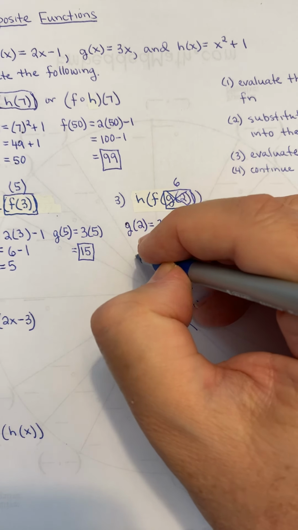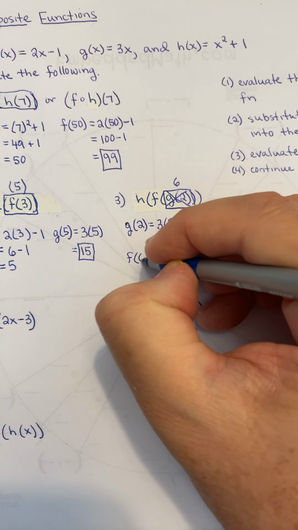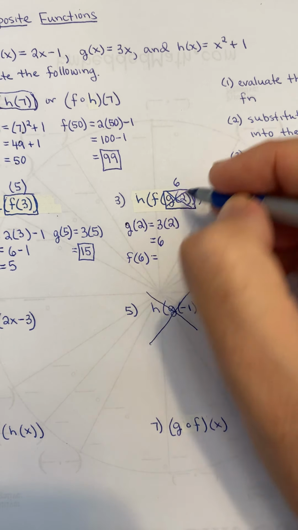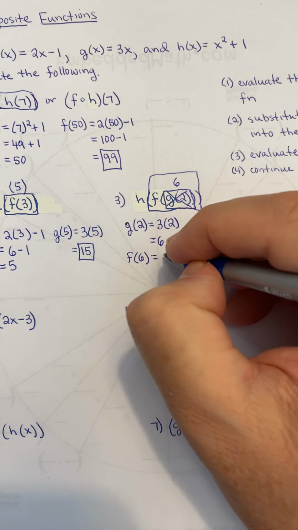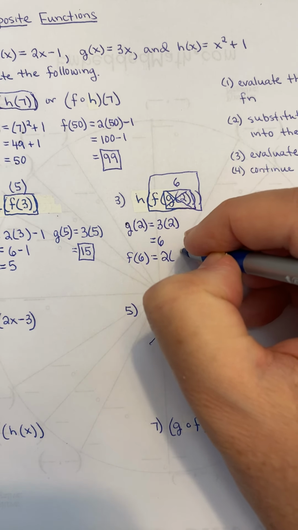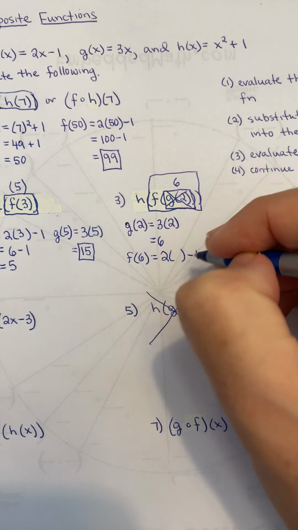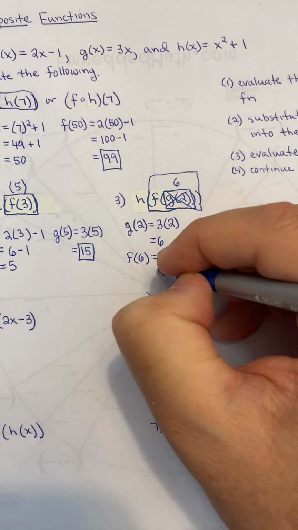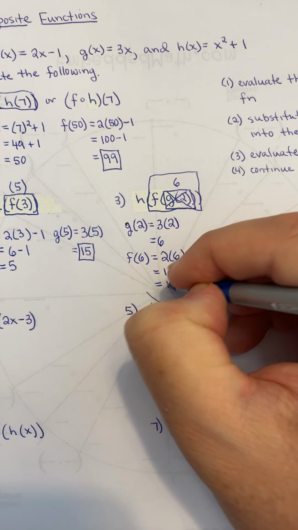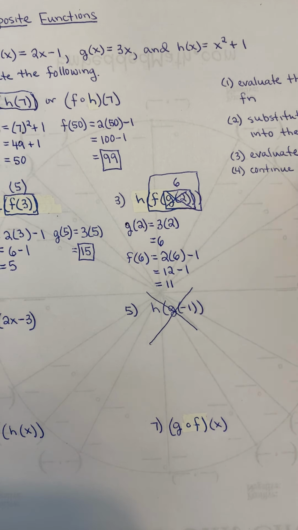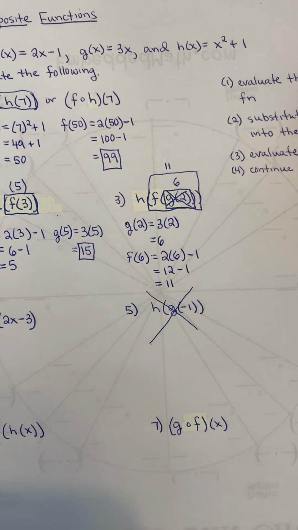So now I evaluate the function f at 6. I evaluate this second. So I take my function f. There's my function f. And I replace the x with a 6. So that'd be 12 minus 1, or 11. So this whole box now can be replaced with an 11.